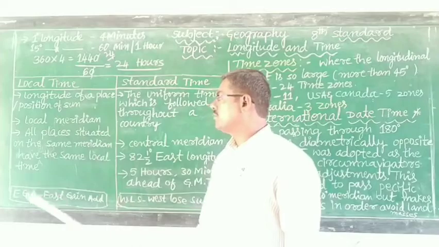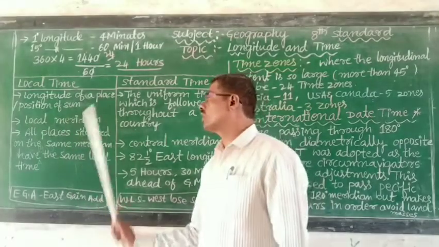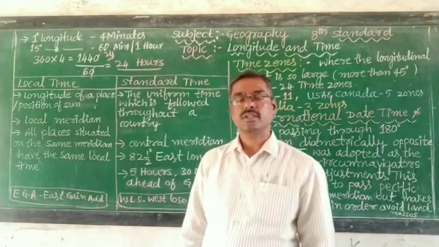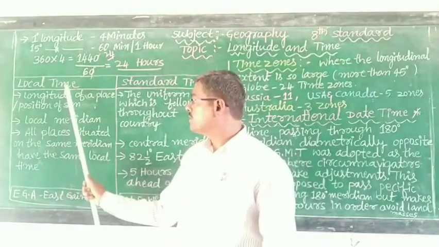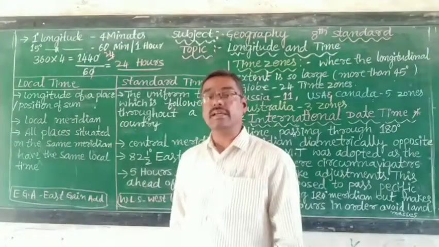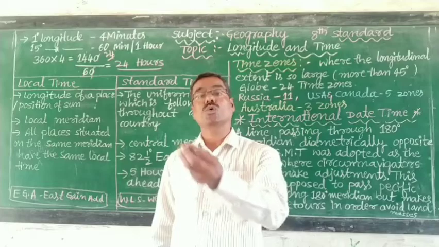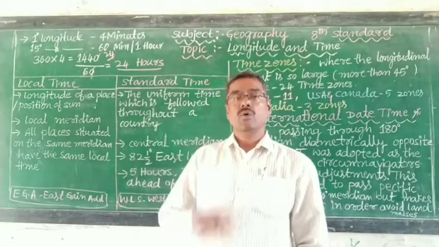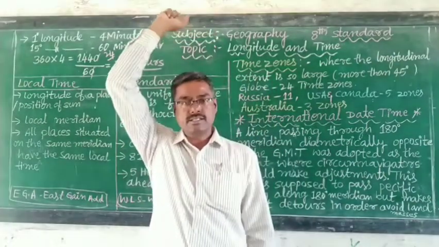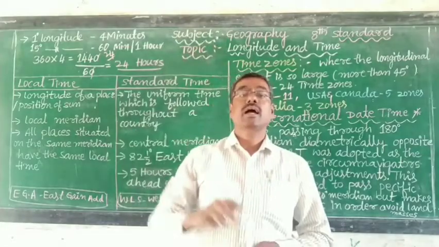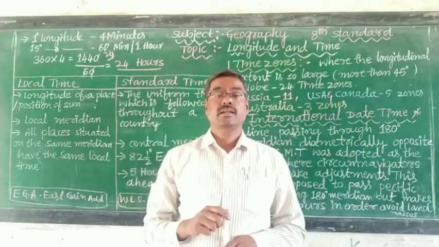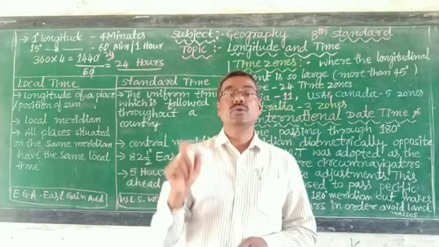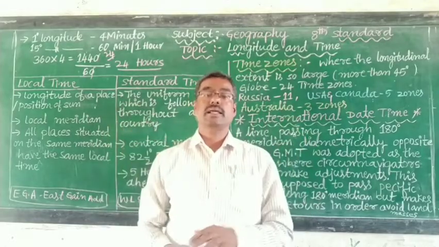So local time is based on the local meridian that passes over the place. When the sun is shining at that place, it is 12 noon at that place.